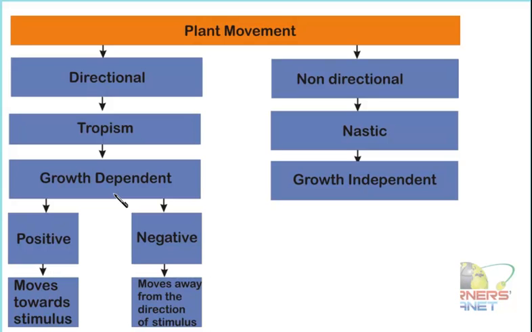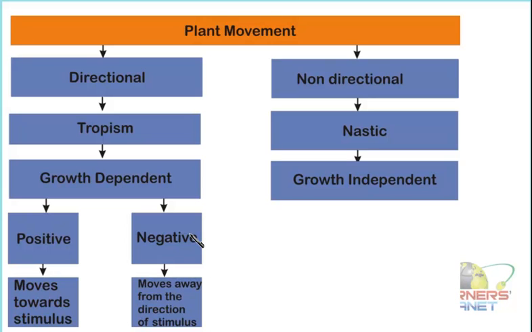That means the plant part is growing either towards the stimulus or away from the direction of the stimulus. If the part of the plant is growing towards the stimulus, then it is known as positive tropism, and if it is away from that, then it is known as negative tropism. Each is under the influence of hormones, right?